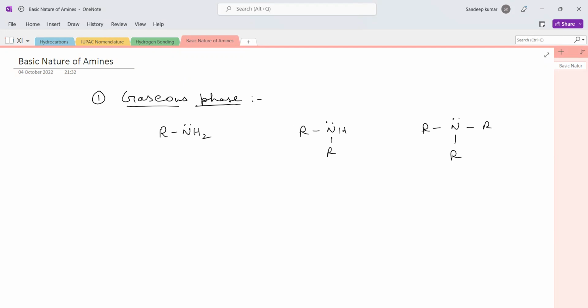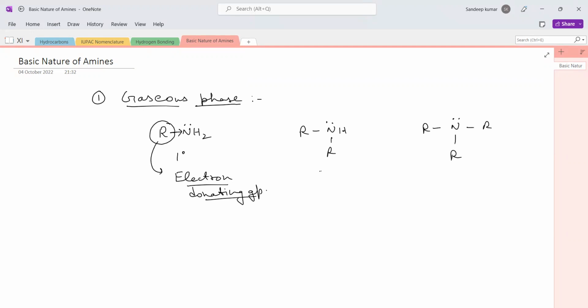Now in the gaseous phase, in the primary amine, which is a 1 degree amine, we have one alkyl group attached to this nitrogen, and the nature of this alkyl group is electron donating. So it increases the electron density on the nitrogen atom, increasing its basic strength.